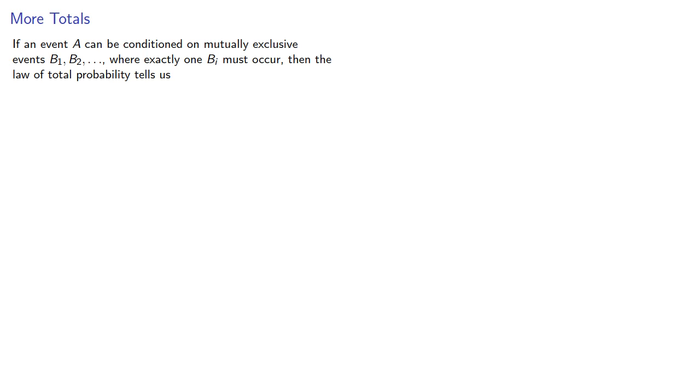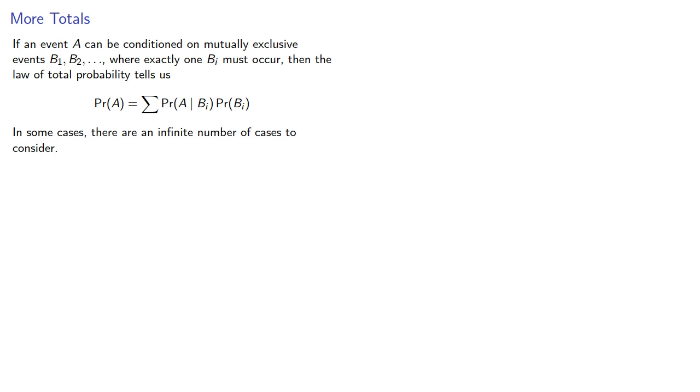If an event A can be conditioned on mutually exclusive events B1, B2, and so on, where exactly one Bi must occur, then the law of total probability tells us the probability of A is going to be the sum of the products of the conditional probabilities times the probability of the condition. In some cases, there are an infinite number of cases to consider, so we'll need to sum an infinite series.